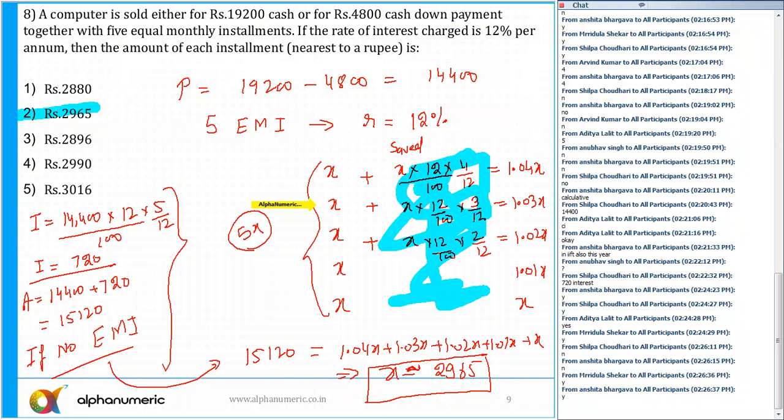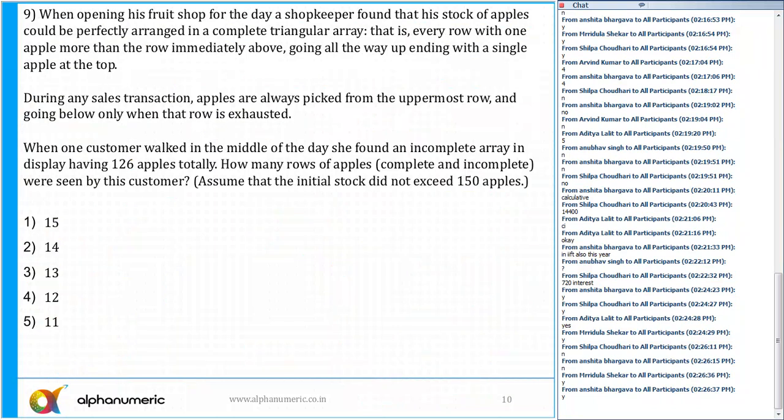If there is some question which is familiar to you, and you also know that it is going to be time consuming, mark that question for review, so that if there are no options left, then you will try to solve such type of question. Okay, 9th. What is the answer for question number 9? Can anyone tell me?